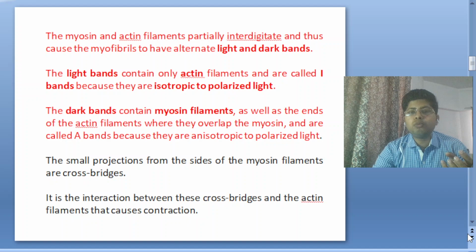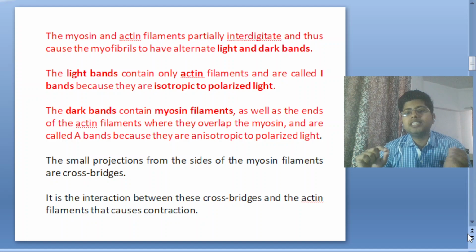Isotropic means their constitution is the same all over the area, and they can polarize the light coming from any direction of the source.